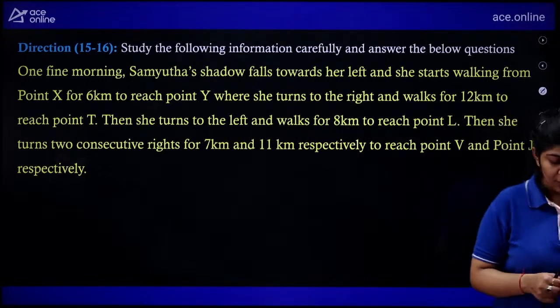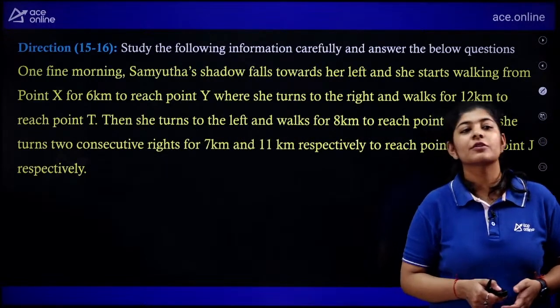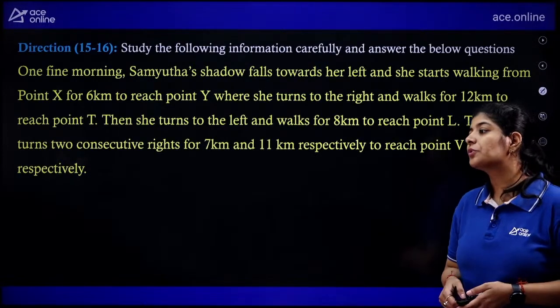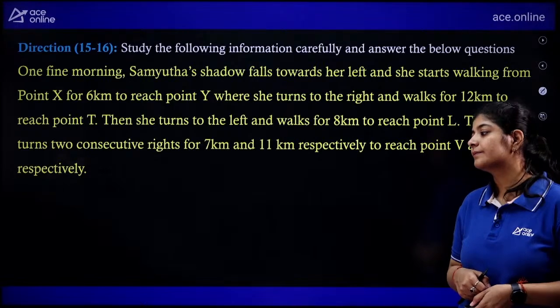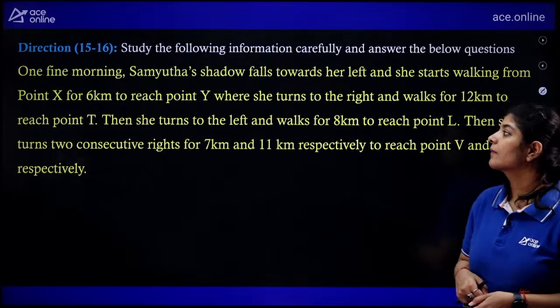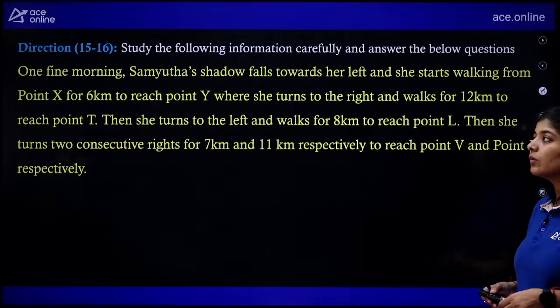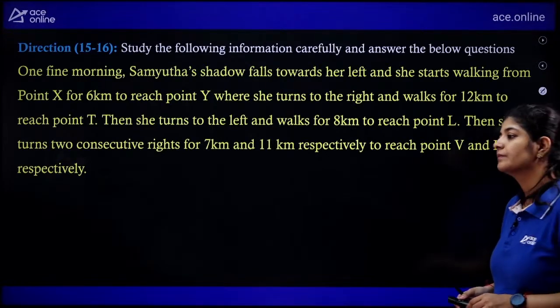If you practice a lot, then you can also solve these questions quickly. All you need to do is the practice. Just read the data carefully, and after that we need to answer 2 questions based on this one.